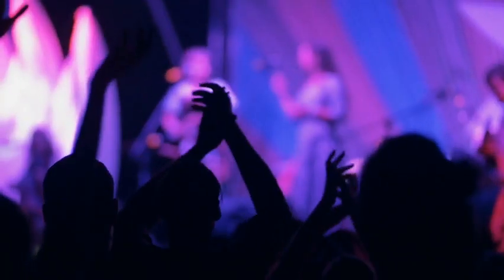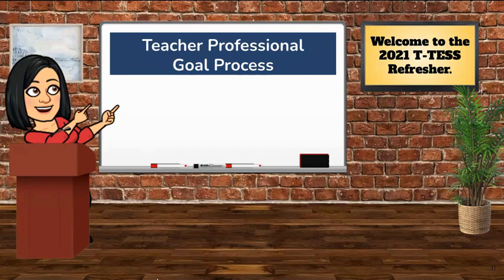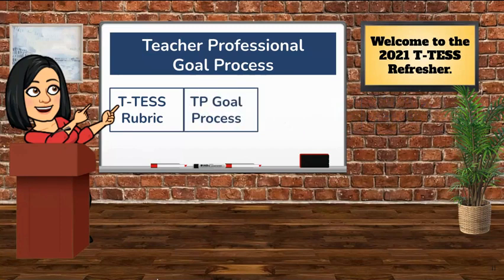Now let's talk about the teacher professional goal process, so we are all on the same page about how this works in concert with the T-TEST rubric. The T-TEST rubric names the teacher action that gets us specific student results. True? If we use the T-TEST rubric to evaluate our current habits and current student behaviors, then we can identify a goal that would benefit both teacher practice and student outcomes. Yes? Therefore, the result is teacher and student growth.